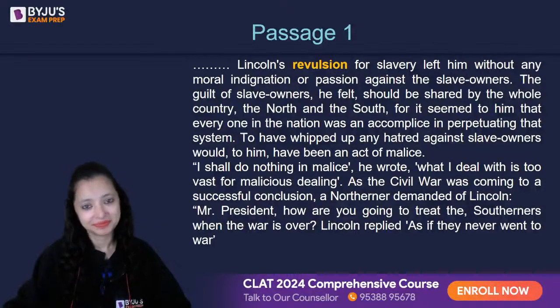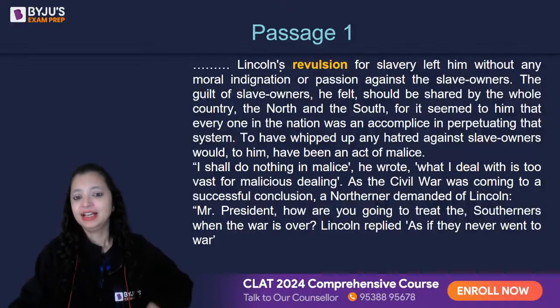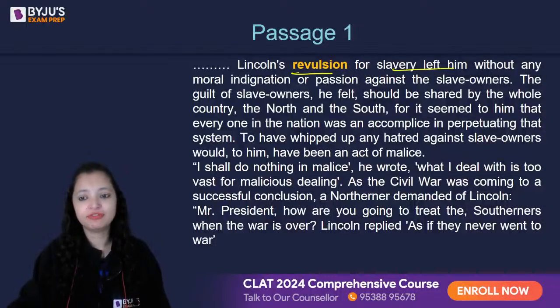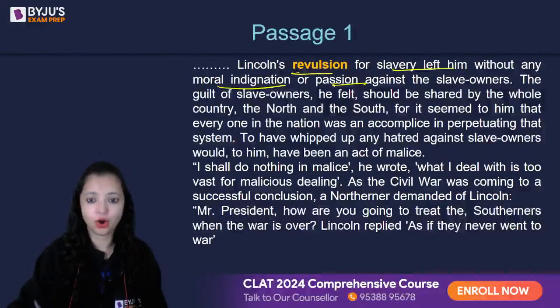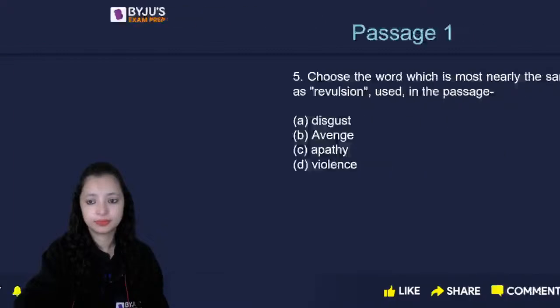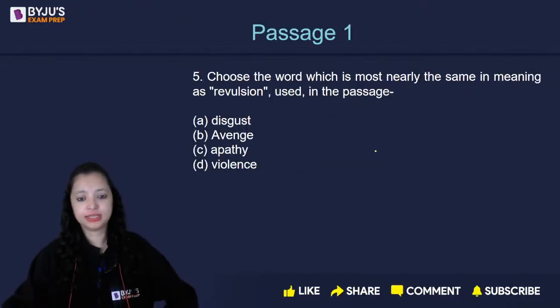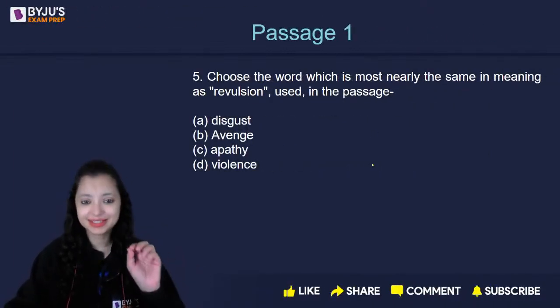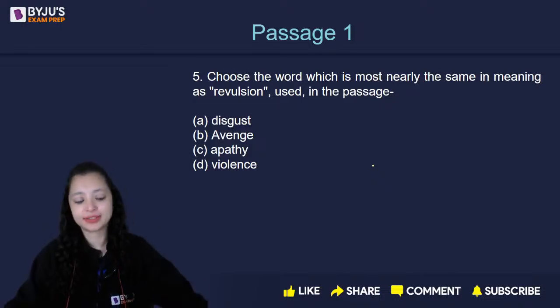है ना? चलिए. So revulsion पे आते हैं. Lincoln's revulsion for slavery left him without any moral indignation or passion. So his revulsion for slavery. Let's come to the options. Okay. What's your answer? Disgust, avenge, apathy, or violence?